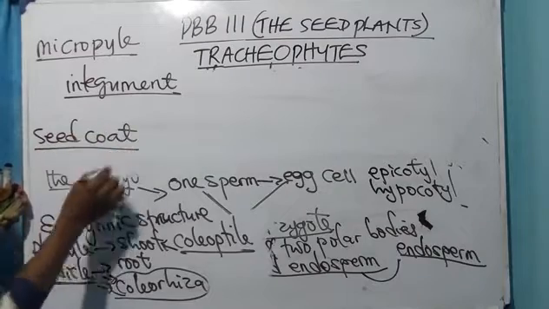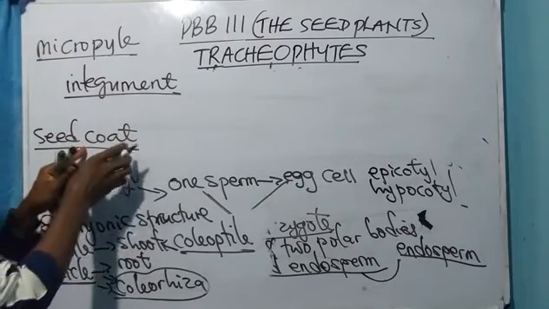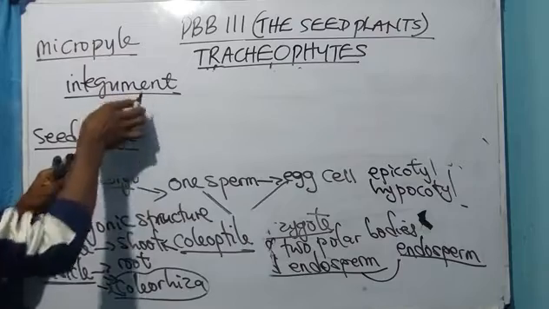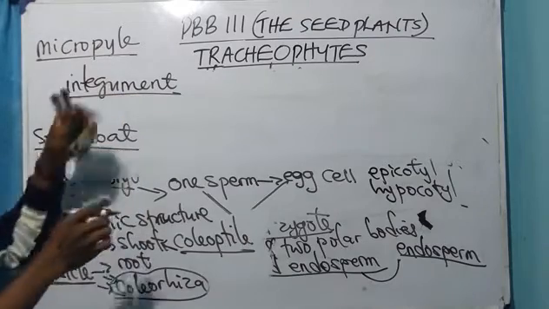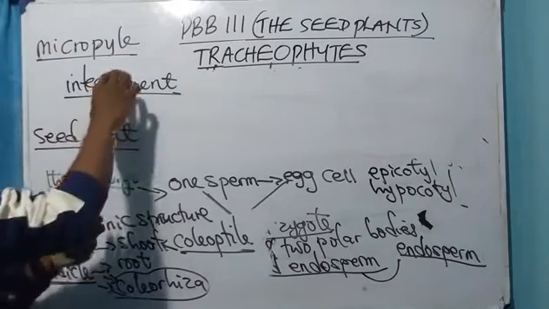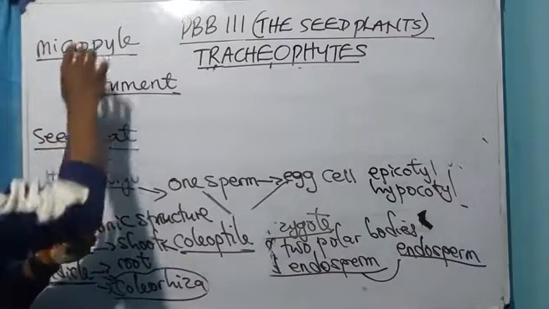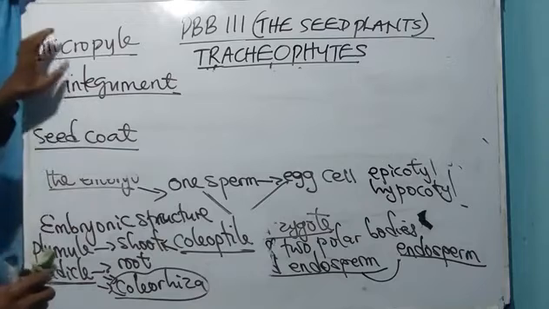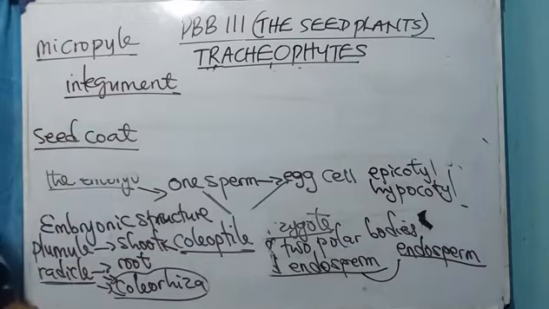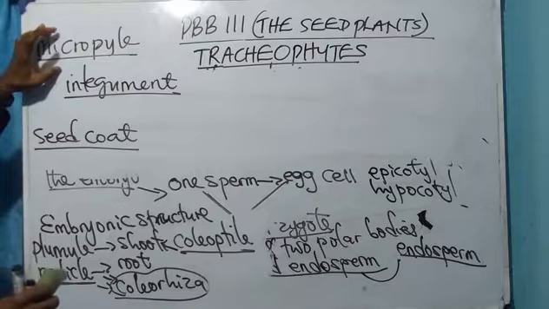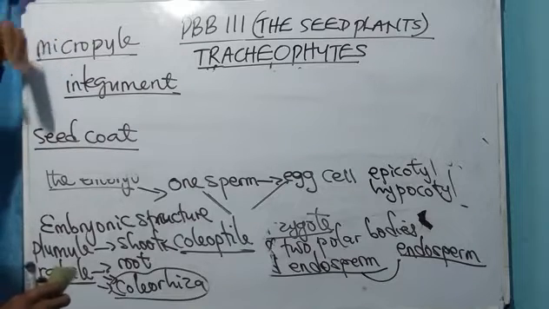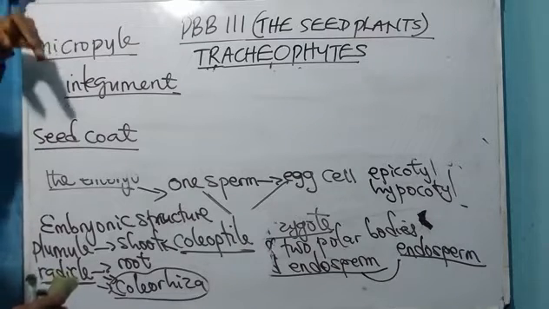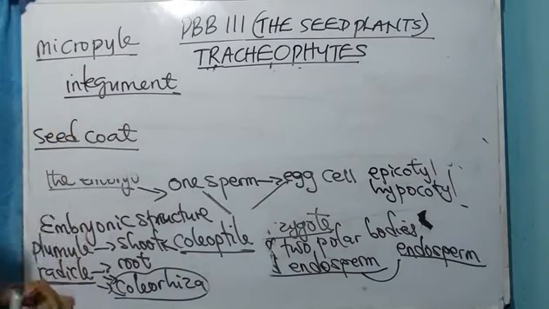It is this integument that forms what? The seed coat. And the micropyle is an opening that is left by the integument, and this micropyle provides an easy pathway for the movement of the sperm to fertilize what? The ovule, which means that it connects. It's the passage for the sperm to meet the ovule. Okay, take note of that. That is the function of the micropyle.